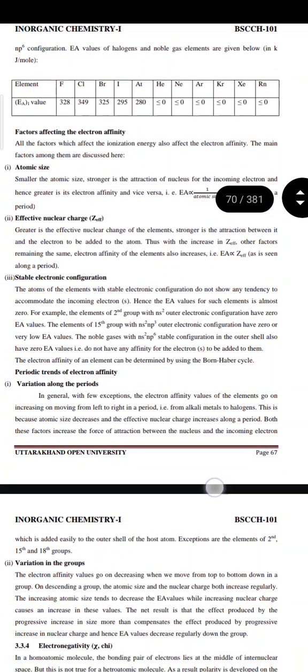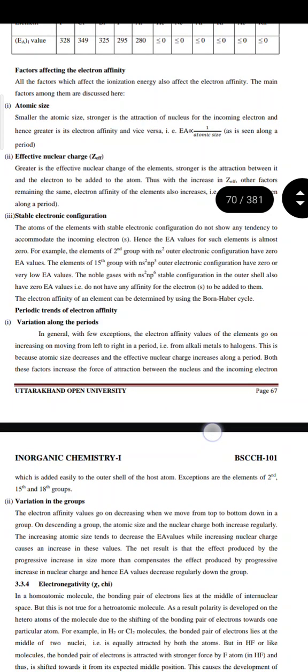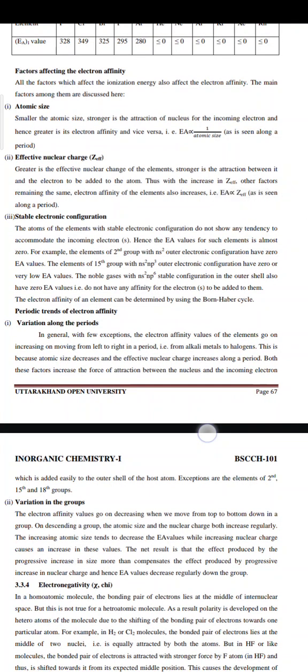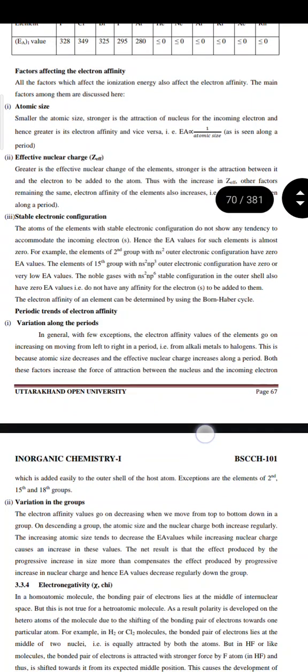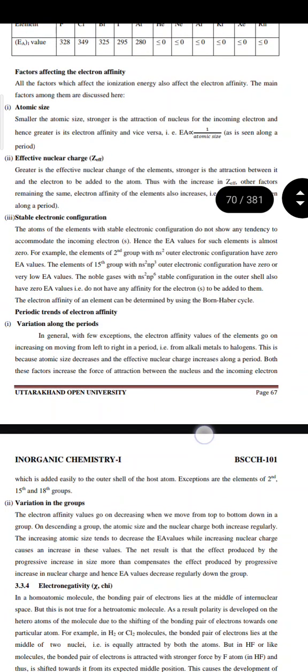Factors affecting the electron affinity. All the factors which affect the ionization energy also affect the electron affinity. The main factors among these are discussed here. First is atomic size. Smaller the atomic size, stronger is the attraction of the nucleus for the incoming electron and hence greater is its electron affinity and vice versa. That is, electron affinity is inversely proportional to atomic size.